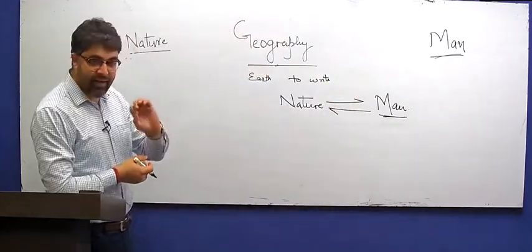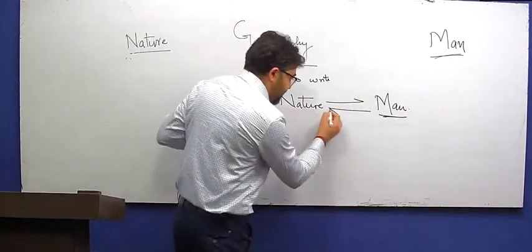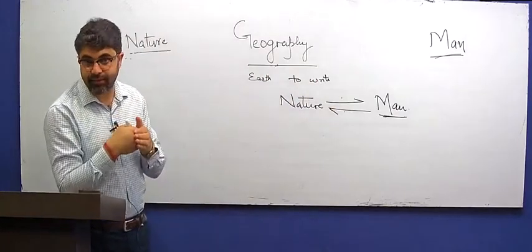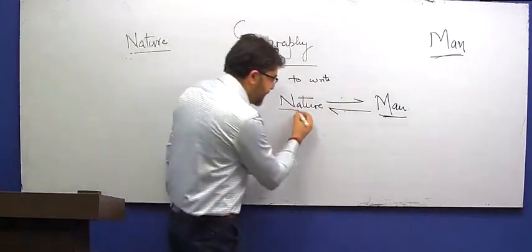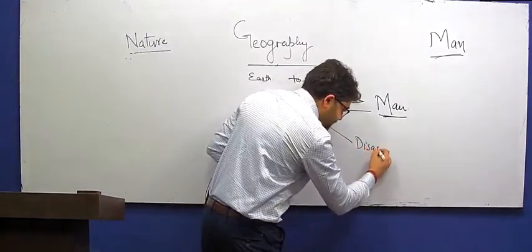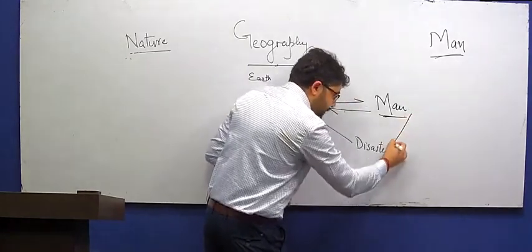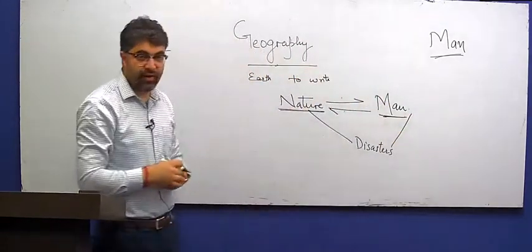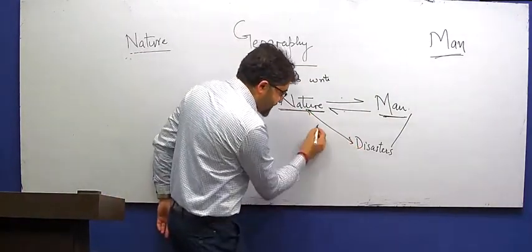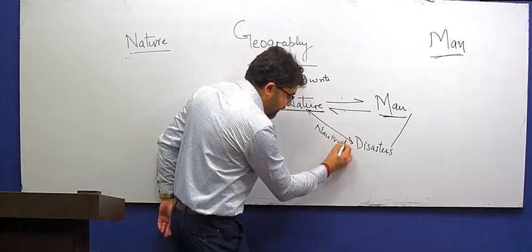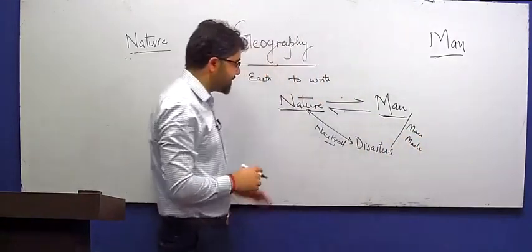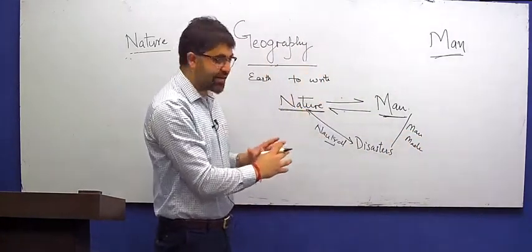If I go one step further and explain this, both forces should be in balance with each other. If natural forces get stronger, it leads to disasters. If anthropogenic factors get stronger, it leads to disasters. So we have two types of disasters: natural disasters, and man-made disasters because of anthropogenic activities. So this is the syllabus for geography and disaster management.